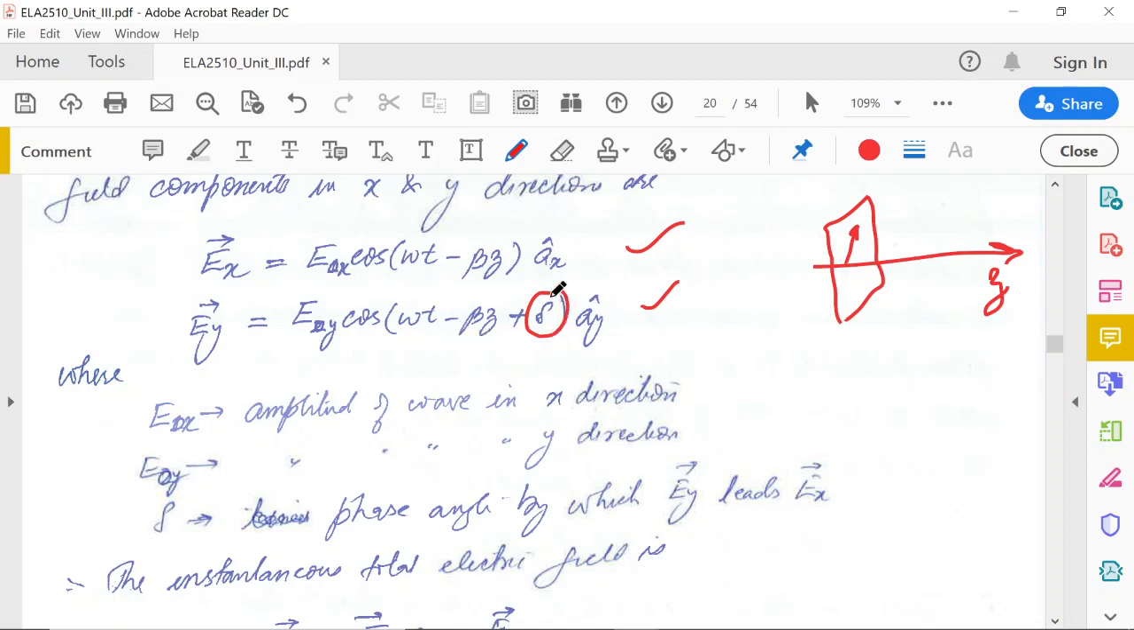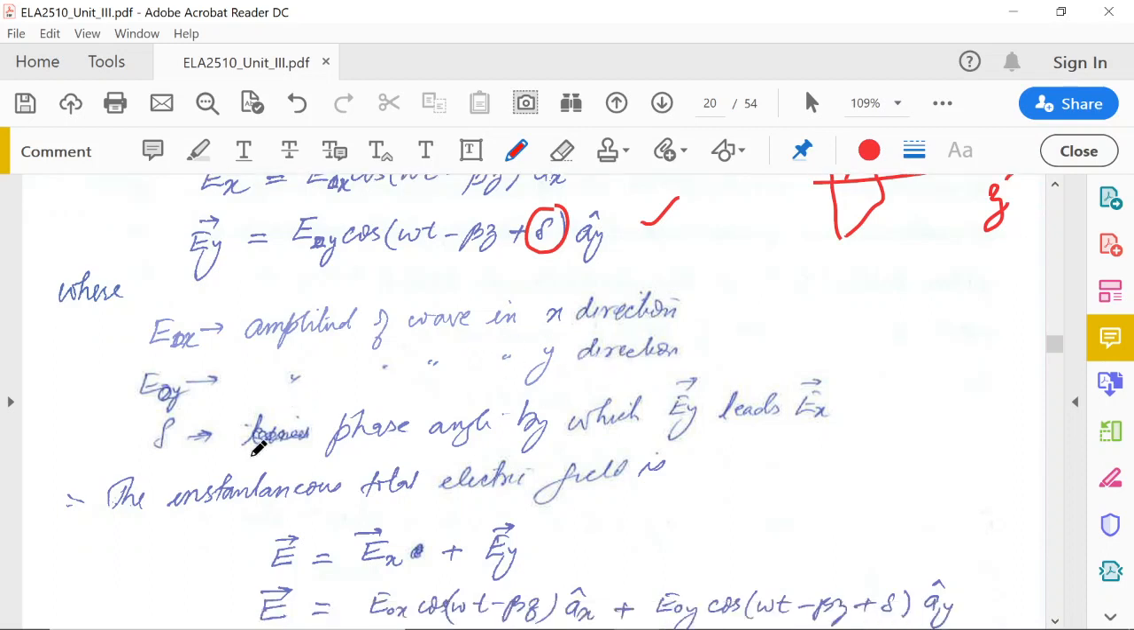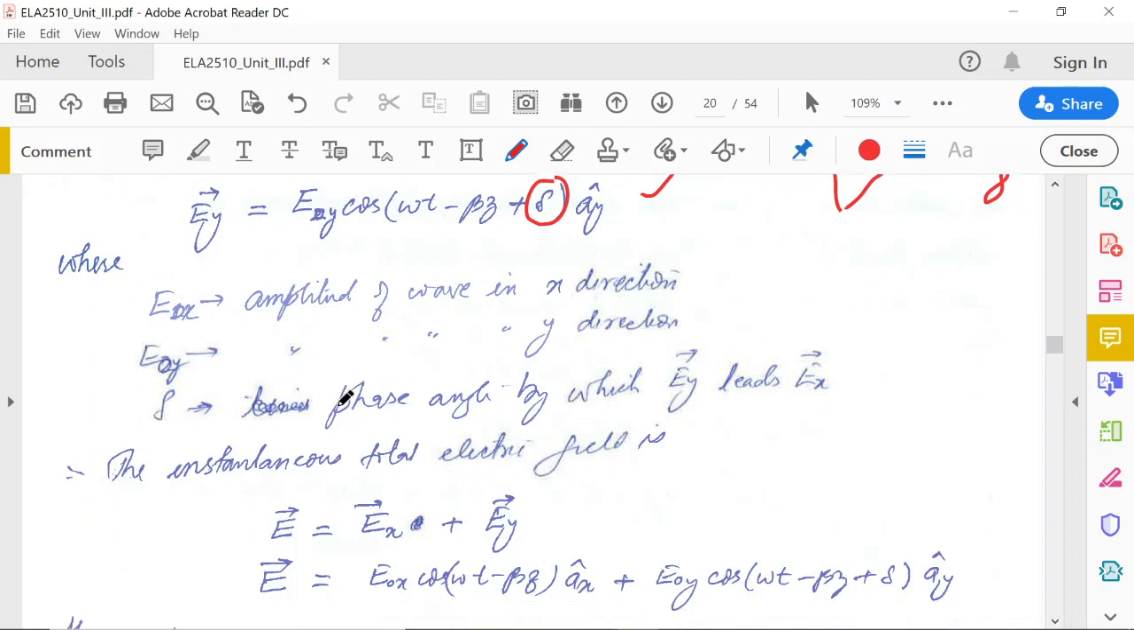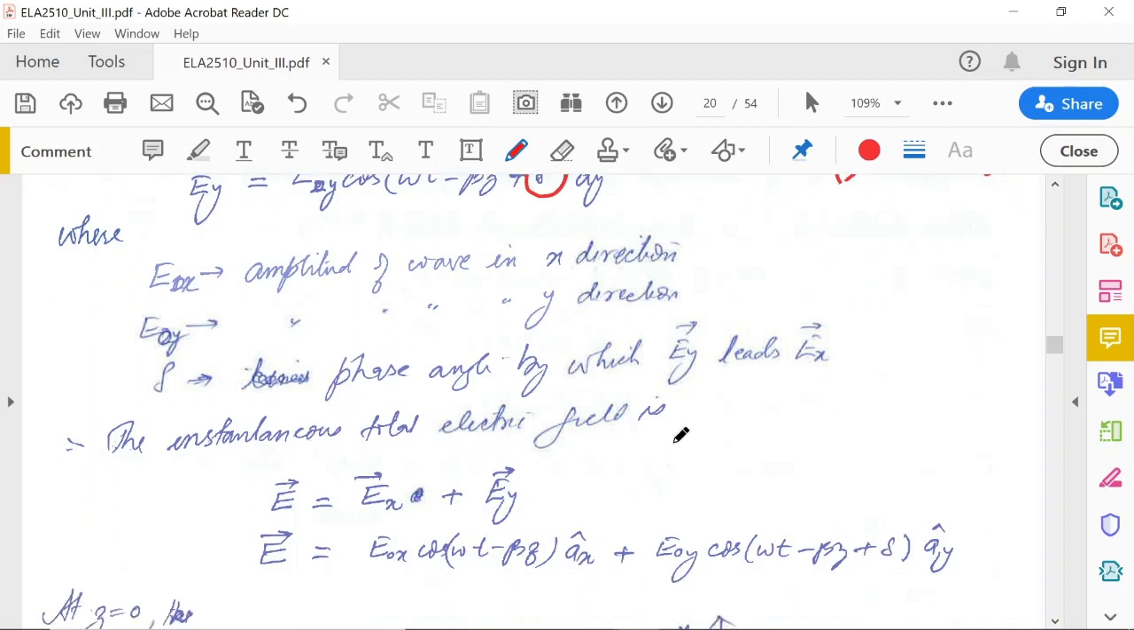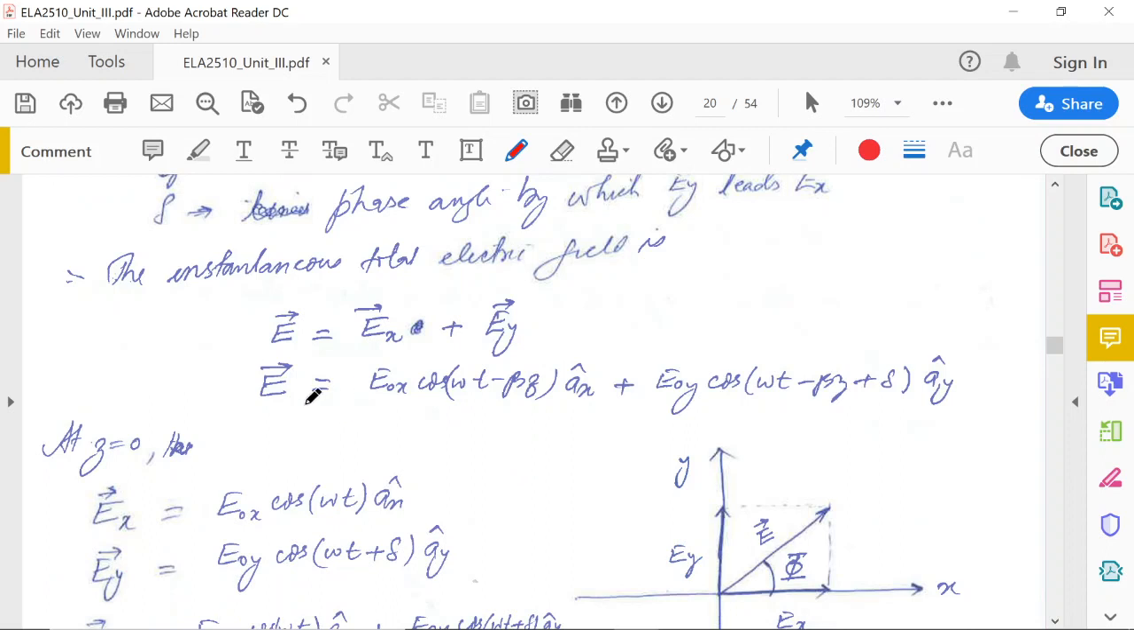Now, based on this value delta and E0x, we will have three types of polarized wave. E0x is the amplitude of the wave in the x direction, E0y the amplitude of the wave in the y direction, and delta is the phase angle by which Ey leads Ex. The instantaneous total electric field is the sum of these two components, E equals Ex plus Ey. So we can sum them: E equals E0x cos(ωt − βz) ax, plus the y term.